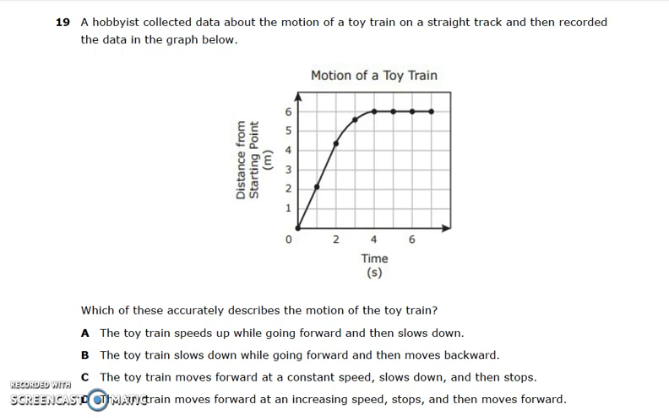A. The toy train speeds up while going forward and then slows down. B. The toy train slows down while going forward and then moves backward. C. The toy train moves forward at a constant speed, slows down, and then stops. Or D. The toy train moves forward at an increasing speed, stops, and then moves forward.